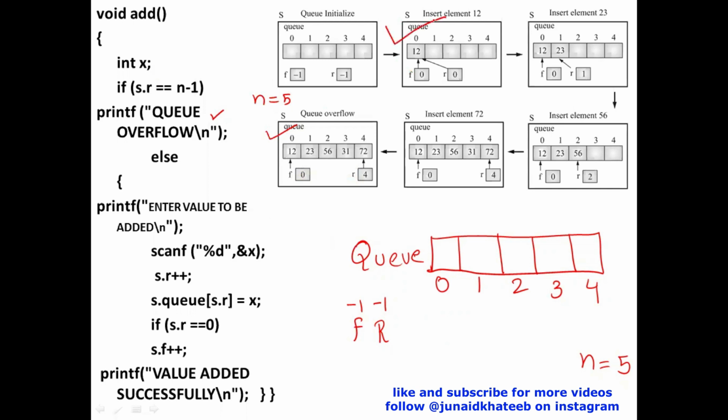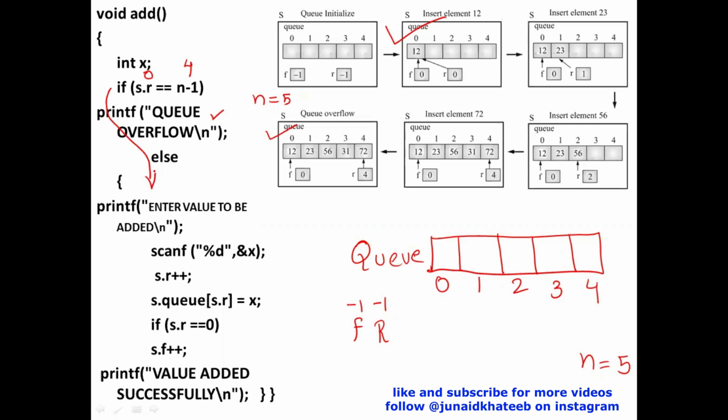Now, please look at this example. See, suppose over here, I'll again start. The value of rear is 0, and n minus 1. If there are 5 values, the last index is 4. 0 is equal to 4 is false. If this is false, that means the queue is not full. If the queue is not full, I'll come to this else part. And in this else part, I'll now think about trying to add the value into the queue.